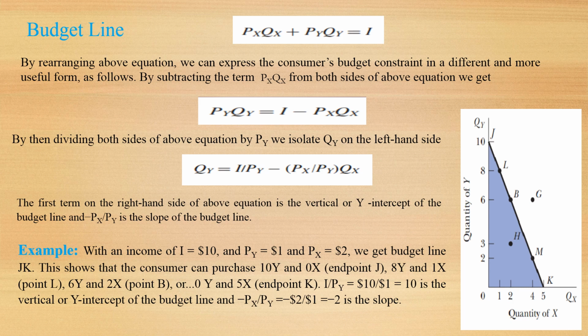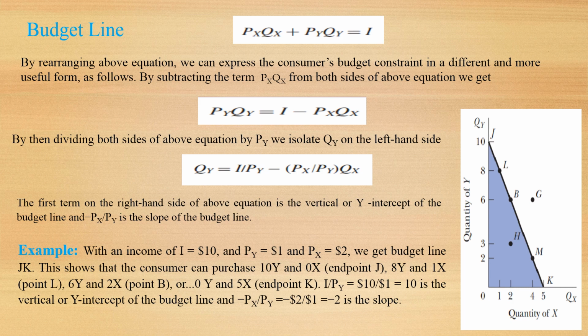This shows that the consumer can purchase 10Y and 0X at point J, or 8Y and 1X at point L, 6Y and 2X at point V, or 0Y and 5X at point K. I over Py is equal to $10 divided by 1, which is 10, the vertical or y-intercept of the budget line, and the slope of the budget line is minus 2.